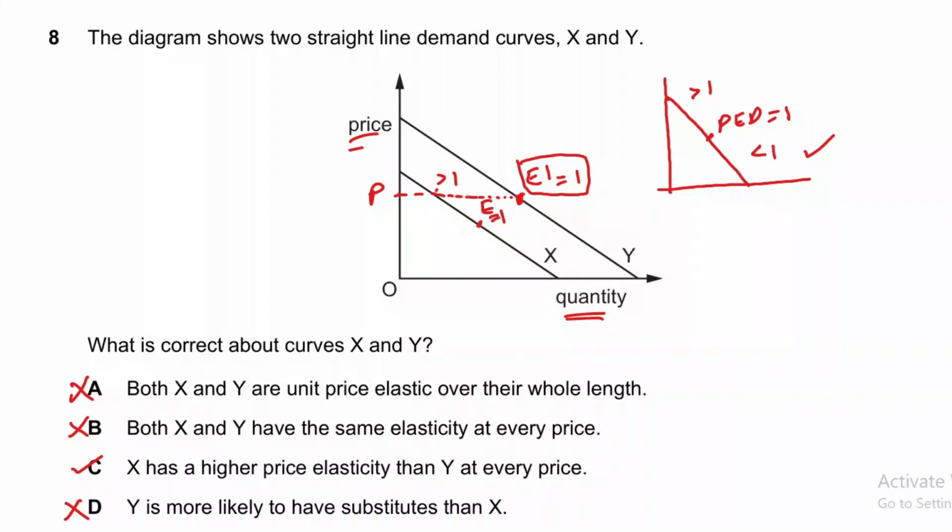At price P it would be greater than 1, because elasticity at X is equal to 1 at this point, and when we move to the left hand side, this area basically shows elastic demand. And so we will say that X has higher price elasticity of demand than Y at every price, right? So this is how you can approach this question.